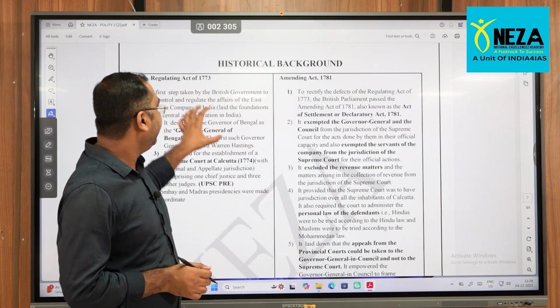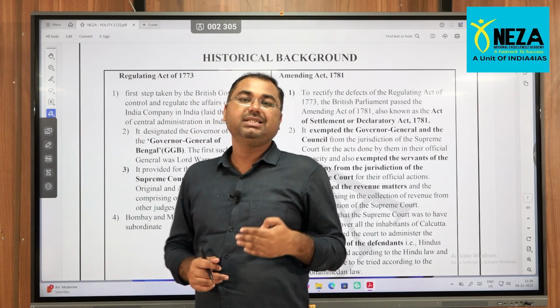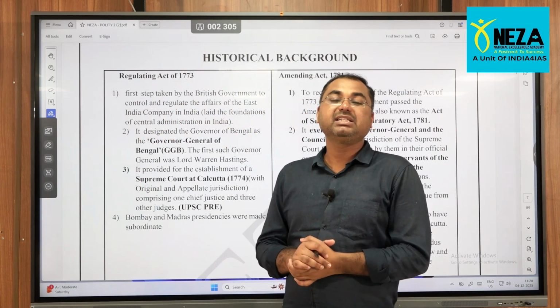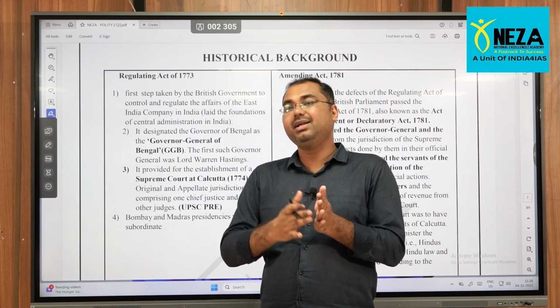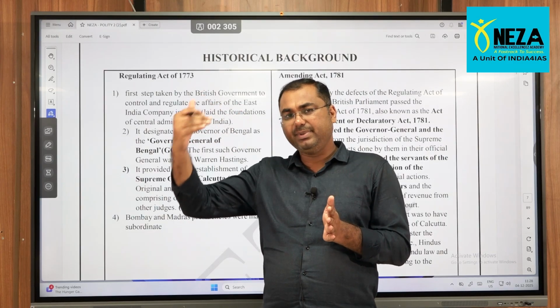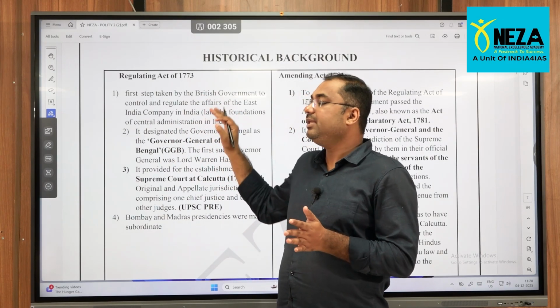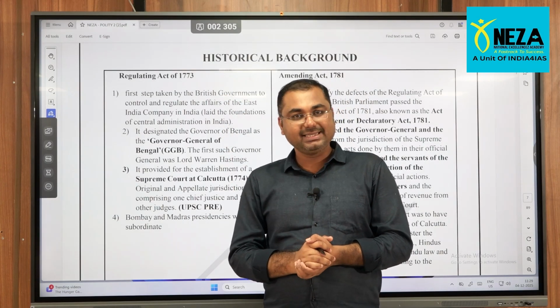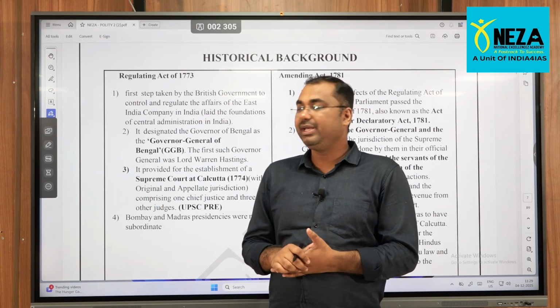So very naturally the first act becomes very important, since this is the very basic aspect from which the Britishers officially started controlling India. Queen Elizabeth and the Britain Parliament developments are one side, but officially through this Regulating Act of 1773, things started changing and evolving in India.